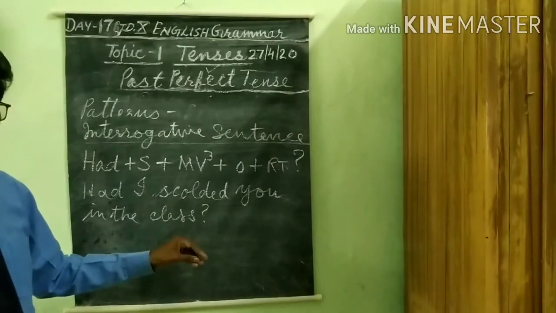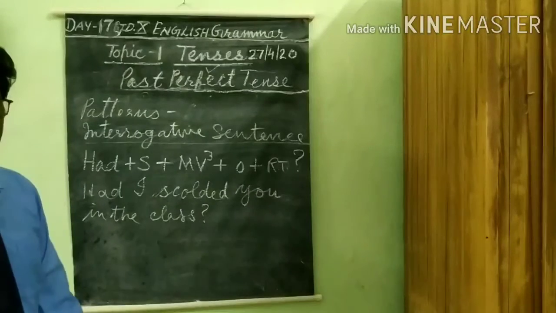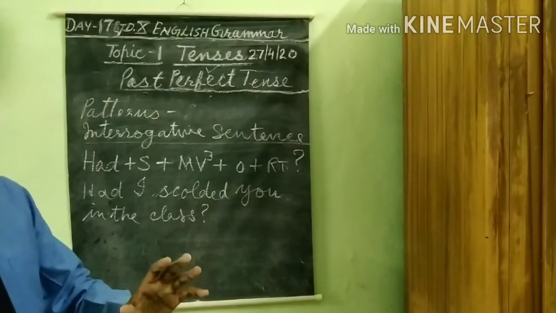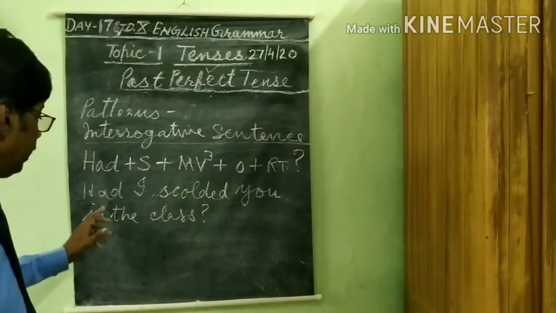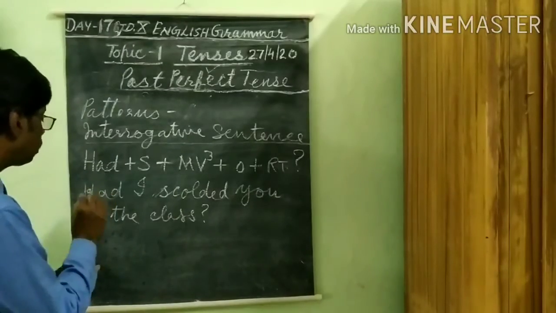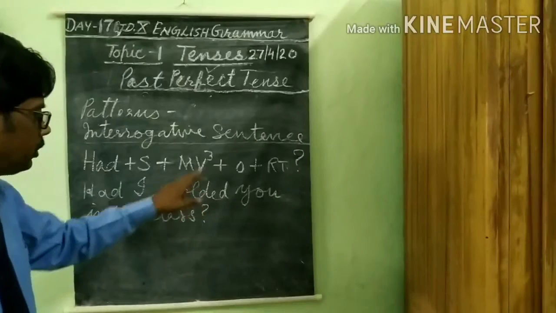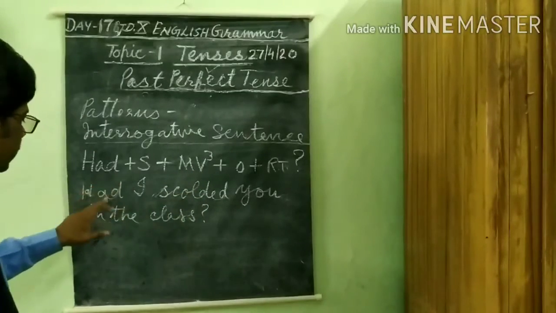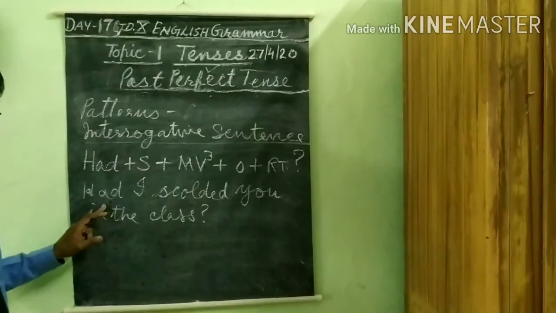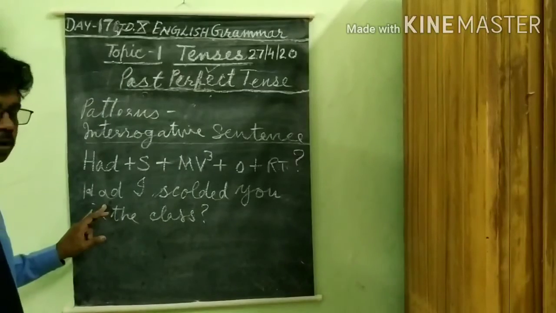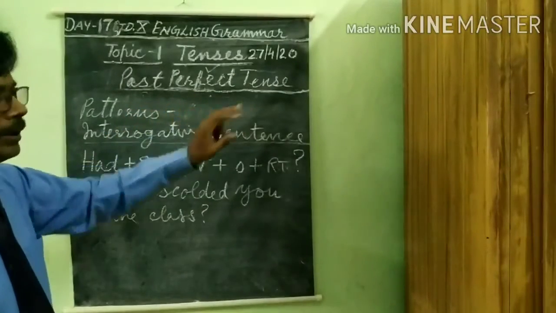Scolded means to rebuke, बुरा भला कहना, डांटना, that is called. Had I scolded. Scolded is the third form of the main verb, and had is coming here to show the past perfect tense.